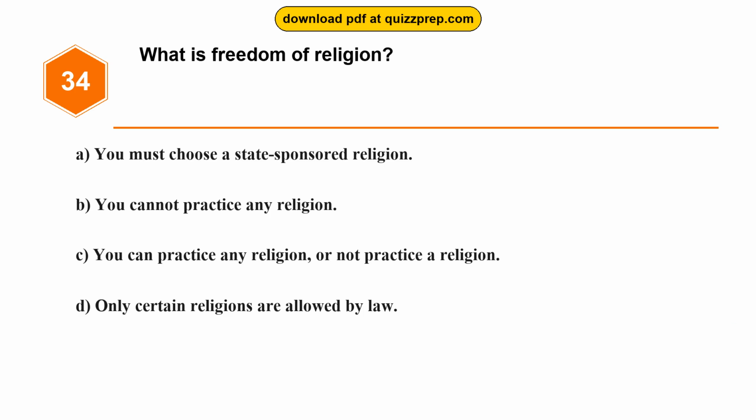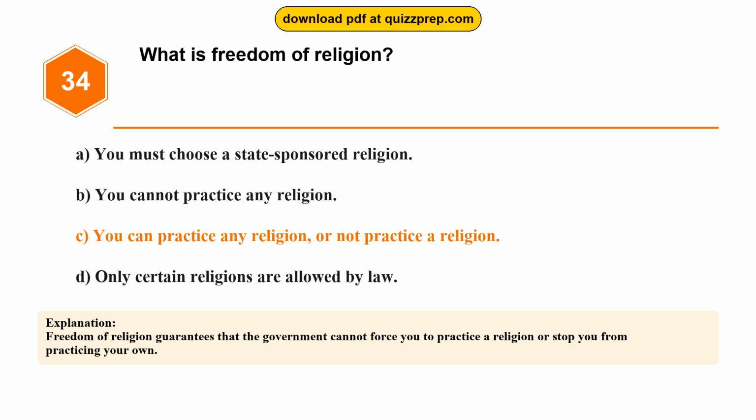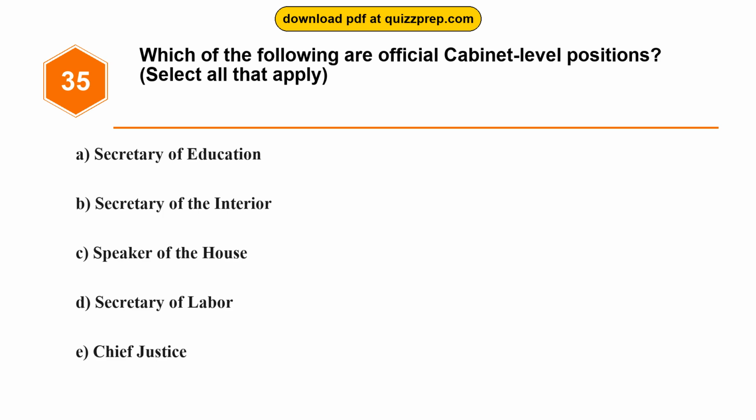Question 34. What is freedom of religion? Option A. You must choose a state-sponsored religion. Option B. You cannot practice any religion. Option C. You can practice any religion, or not practice a religion. Option D. Only certain religions are allowed by law. The correct answer is option C. You can practice any religion, or not practice a religion. Freedom of religion guarantees that the government cannot force you to practice a religion or stop you from practicing your own.